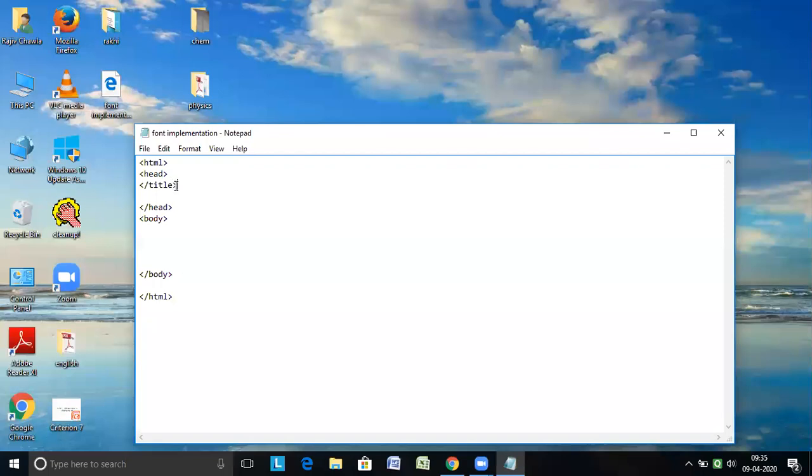Now in this question, we had the first question, because we are using the font implementation, so let us give the title to this document: font implementation only. So let me save it. Ma'am, show how it appears when opened.